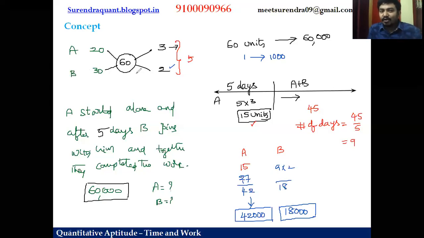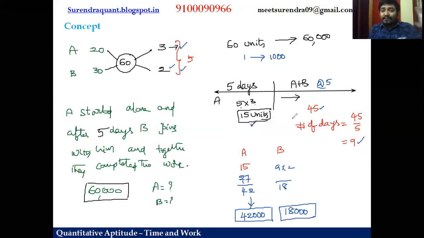Let us try to find out the LCM. LCM is 60. 1 day work of A is 3. 1 day work of B is 2. But in the first 5 days, A worked alone at the rate of 3 units per day. So 5 threes are 15 units is done. And of the total 60, 15 done, 45 units is left, which is done by A and B at the rate of 3 plus 2, 5 units per day. To finish these 45 units, they take 9 days.